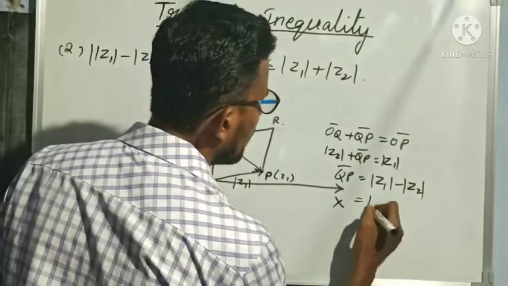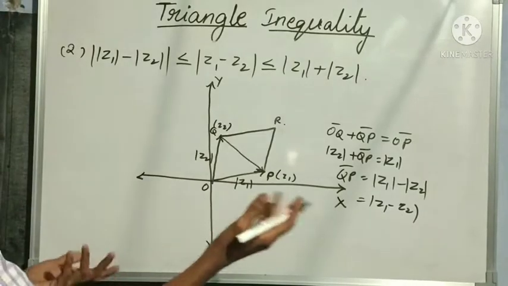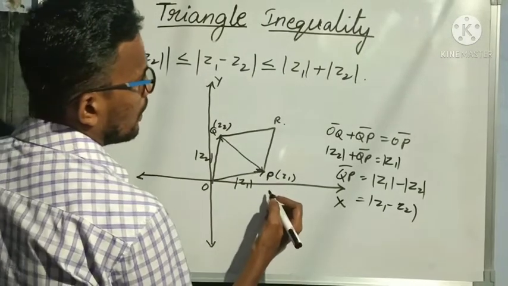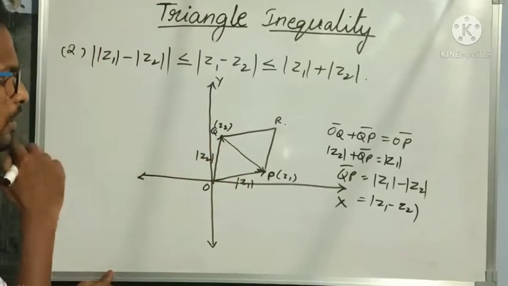So already we know that modulus of Z1 minus modulus of Z2 is nothing but modulus of Z1 minus Z2, right? We can split now. Is it possible or not possible?